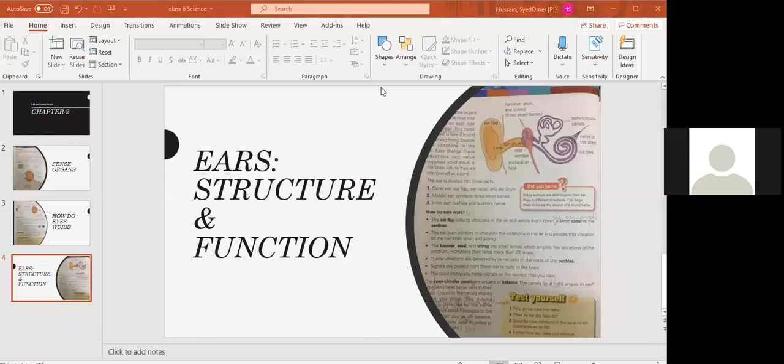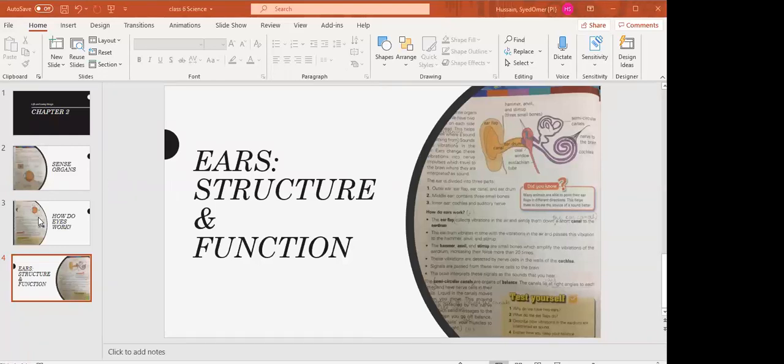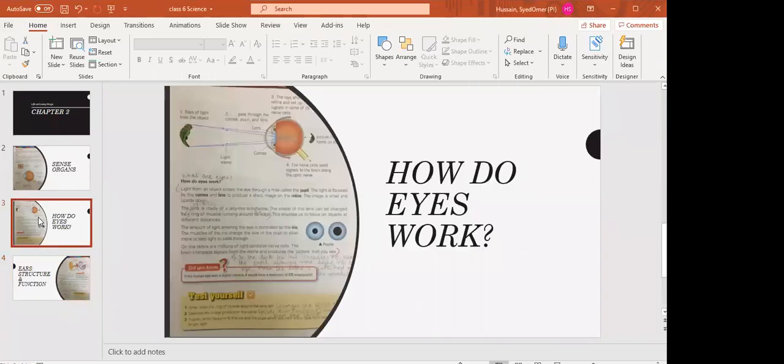Okay, so I was telling you that there are millions of nerve cells present on the retina, and these nerve cells send signals to the brain along the optic nerve, and because of the brain we can see a straight image. So did you know, if the human eye was a digital camera, it would have a resolution of 576 megapixels. Okay, because the human eye is natural, it is a gift of Allah.